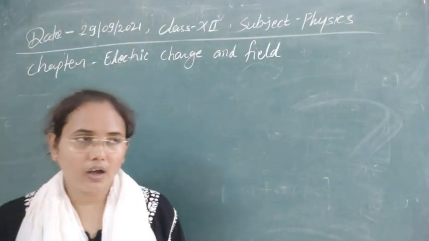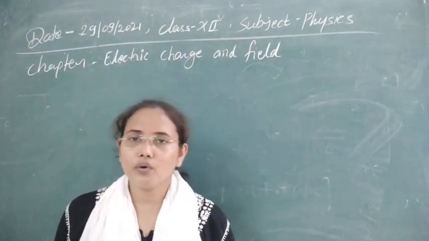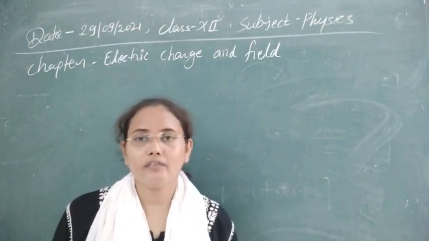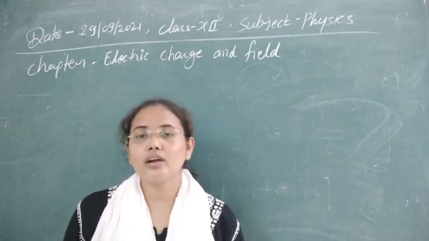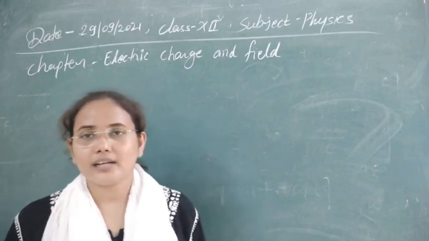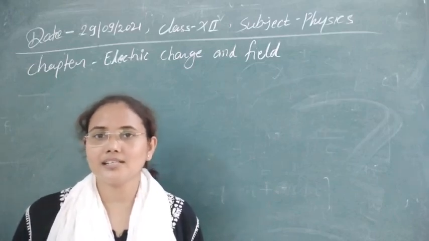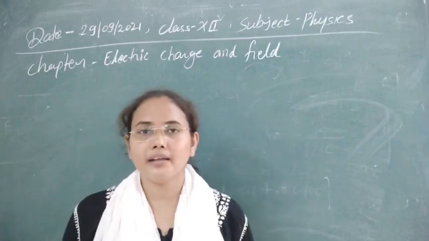Now, what is the magnitude of the force through which one charge attracts or repels another? Our next topic is called electric force or electrostatic force. The charges attract or repel other charges by electrostatic force, and this concept was introduced by Coulomb.